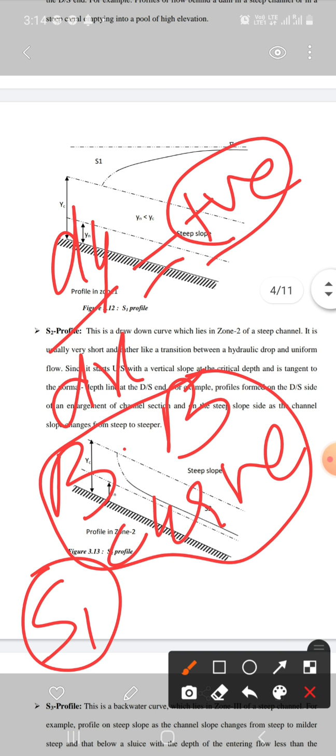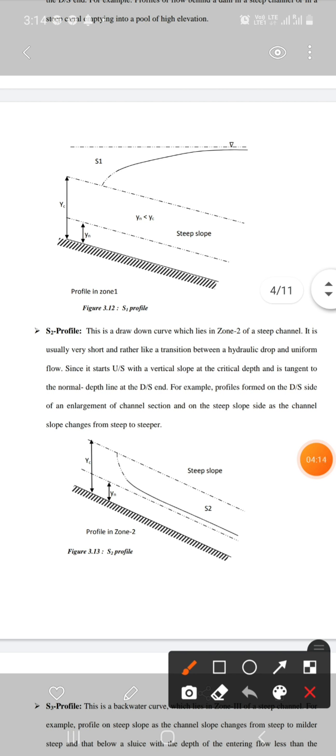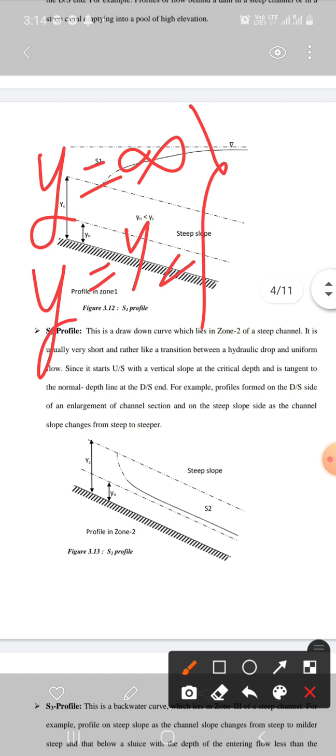Okay, now we will draw that backwater curve. For drawing the backwater curve we need to apply the boundary conditions. So the first boundary condition will be y equals infinity and the second boundary condition will be y equals yc. These boundary conditions are applicable in region 1.